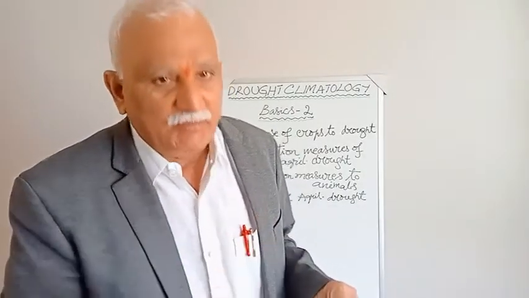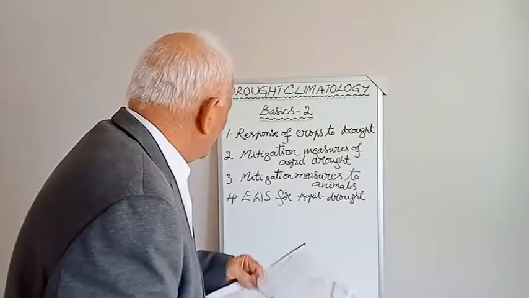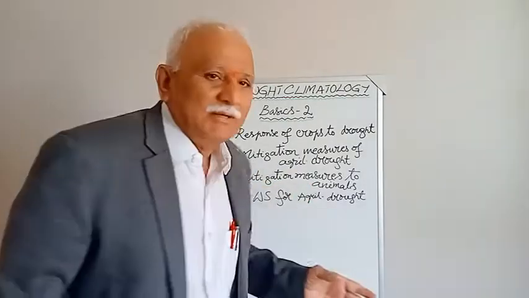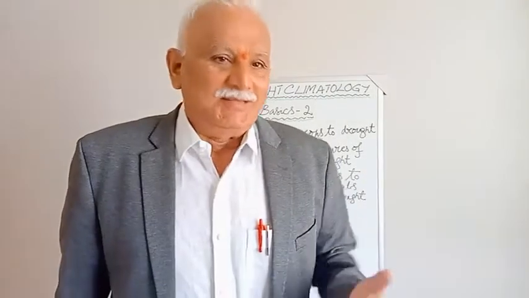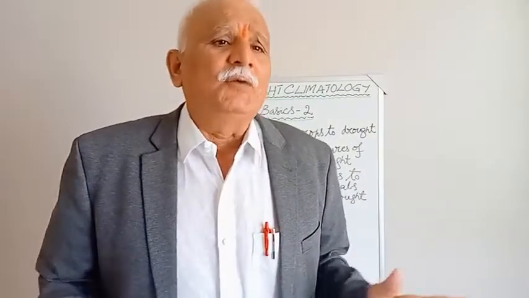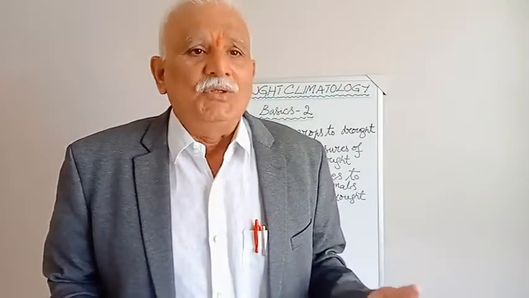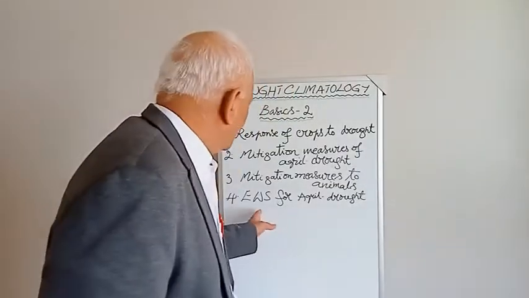So these are the things that we are going to discuss. And the last one is the mitigation measures. We can mitigate for the animals. Vaccination is the best one. Second thing is storage of grass in advance of the drought. Like this. And finally we try to do early warning system.